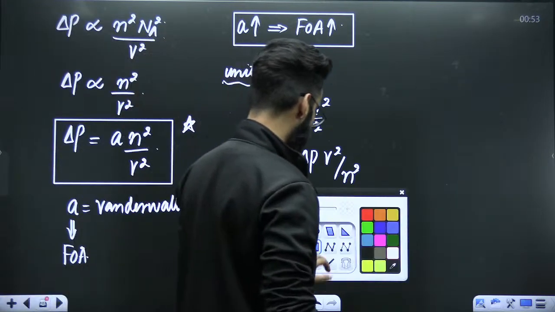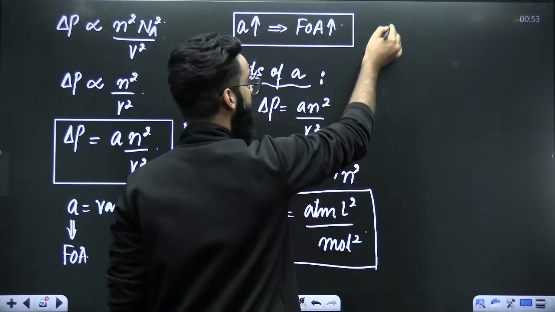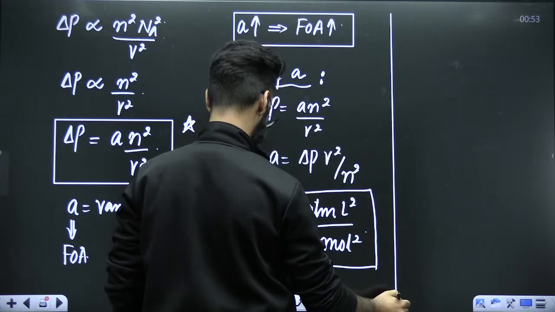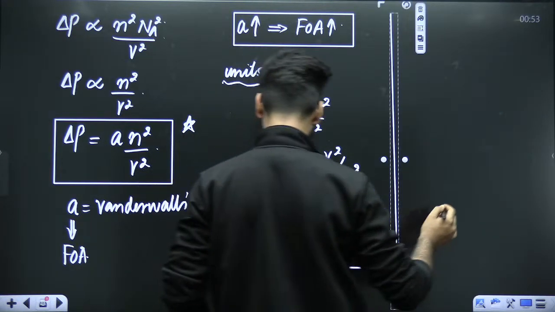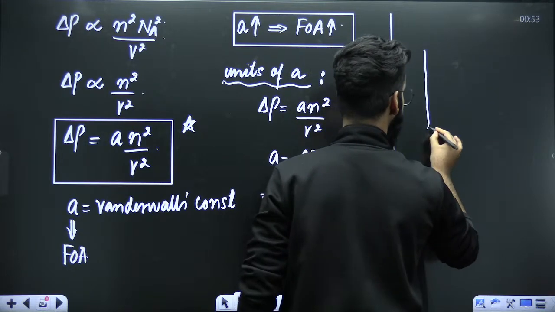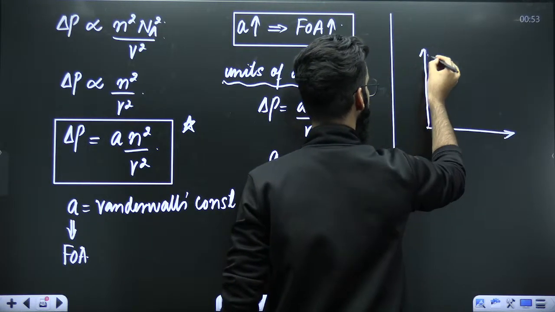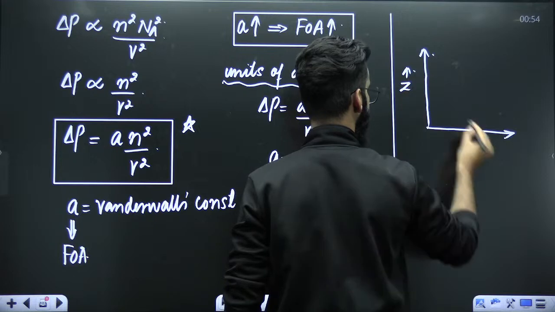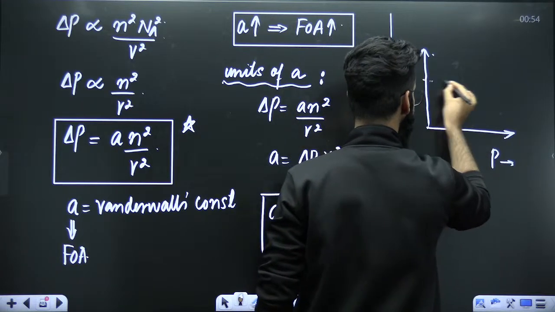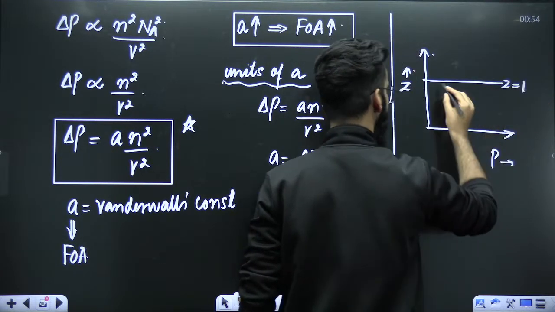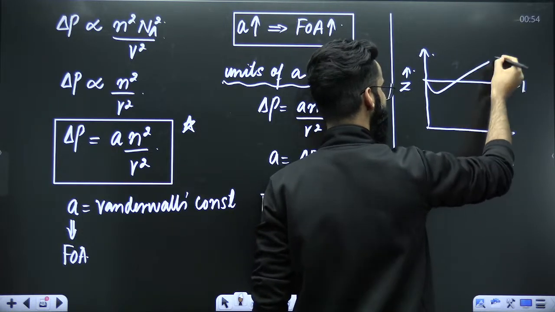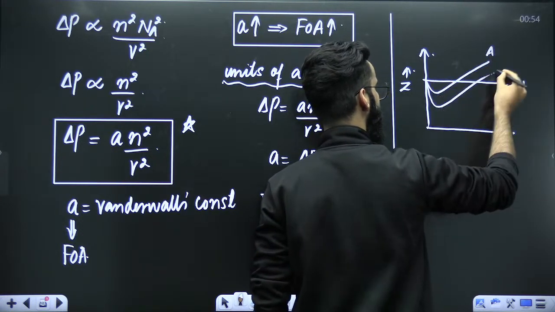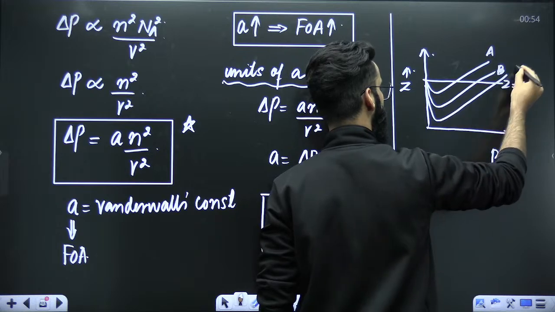Okay, what do you think about this one? What do you think about this particular one? Just let me know in the chats. For example, I'm making a graph over here between Z and P. This is, for example, Z is equal to 1. This is one gas, gas A. We have one more gas B. We have one more gas C.